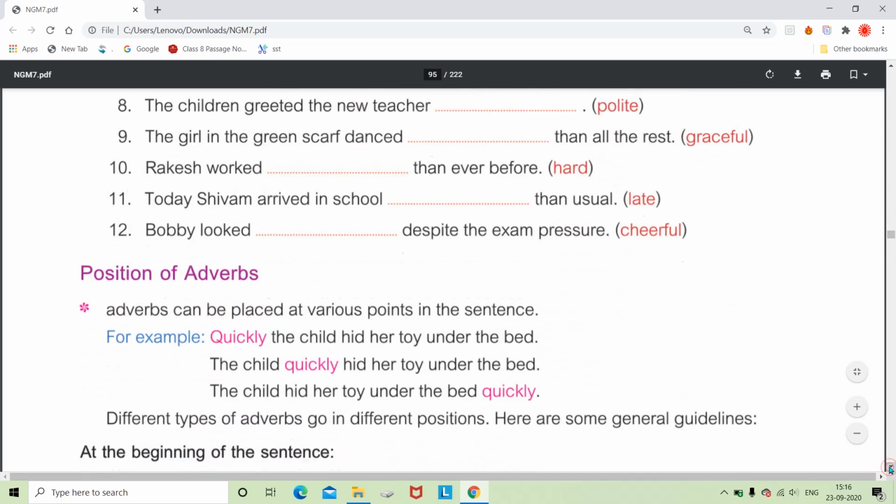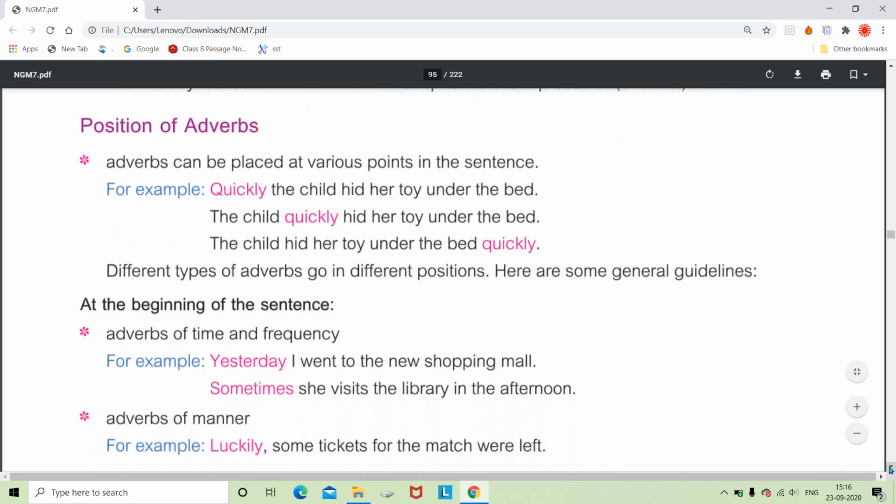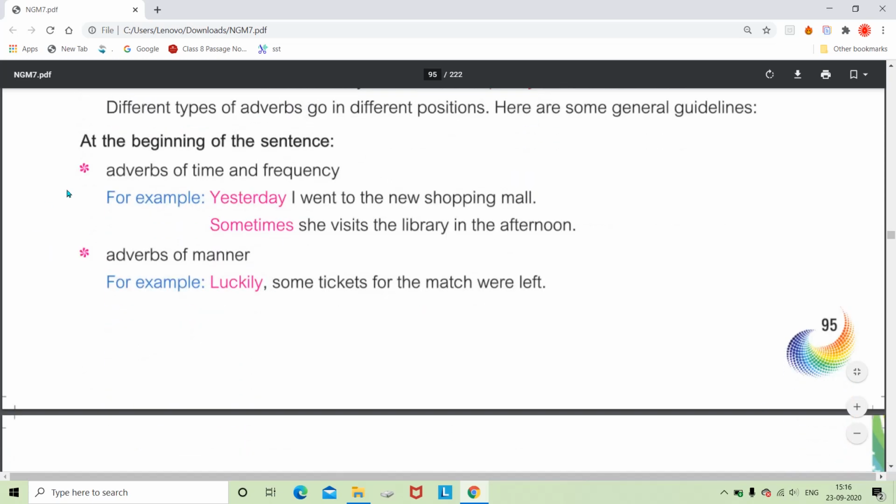Okay, and next is positions of the adverbs. Sometimes we use adverbs in the beginning of the sentence, sometimes in the middle of the sentence, or else in between subject and verb, or sometimes at the end of the sentence. So here, see this, yesterday and sometimes, these are the adverbs which show either the time or the frequency. We can use them either in the beginning of the sentence, or at the end of the sentence as well. And frequency words can be used in between subject and verb also. Okay, she sometimes visits, we can speak that way also.